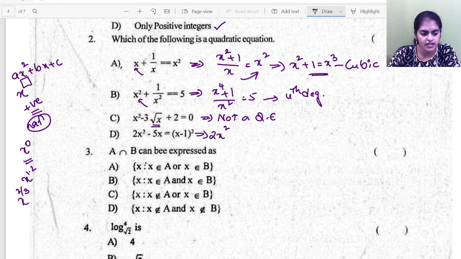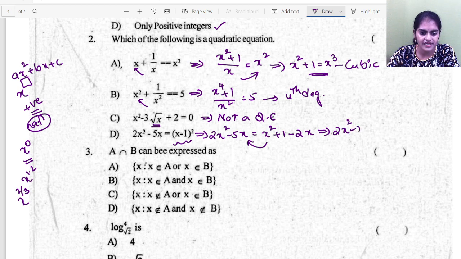So here you have 2x square minus 5x equals to, now this is a minus b whole square formula, so a square plus b square minus 2ab. So very clearly, if I transpose this x square to this side, I'll get 2x square minus x square. So 1x square is remaining. Did you understand? Or I'll write one more step. So 2x square minus x square minus 5x plus 2x and minus 1 equal to 0. So 2x square minus x square is x square, minus 5x plus 2x is 3x, plus 1 equal to 0.